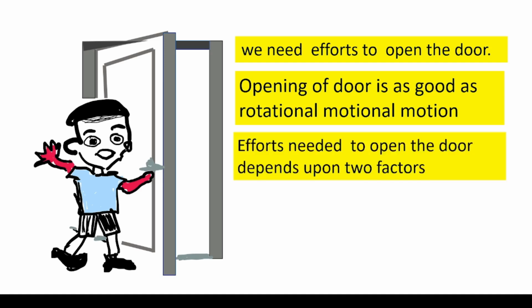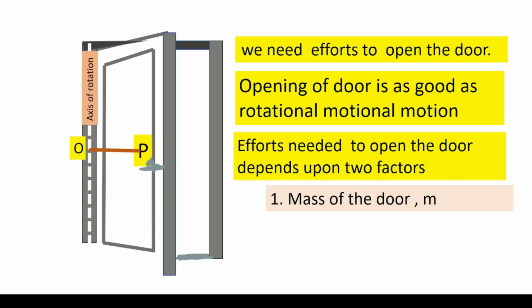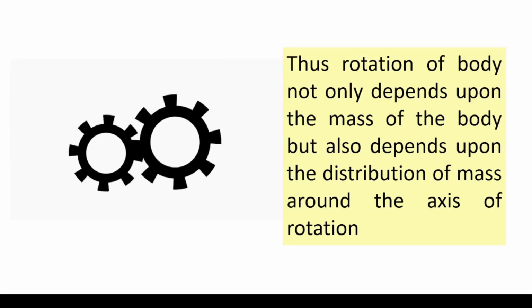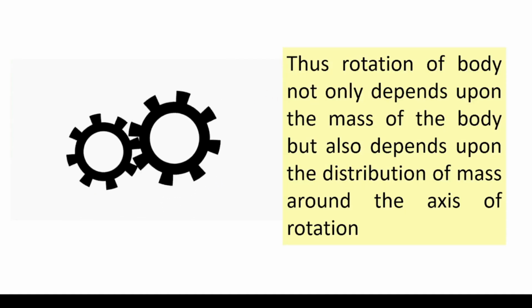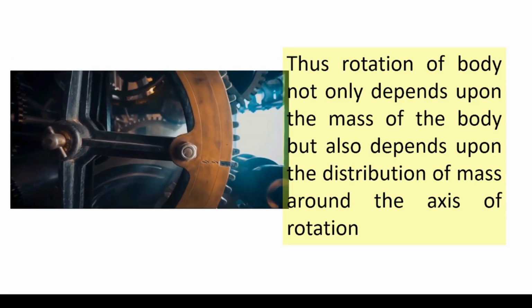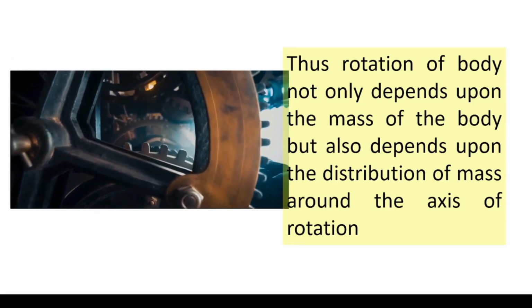Efforts needed to open the door depend upon two factors. First one, mass of the door. Second one, perpendicular distance OP from the point of application of effort to the axis of rotation. Thus, the rotation of a body not only depends upon the mass of the body, but also depends upon the distribution of mass around the axis of rotation.